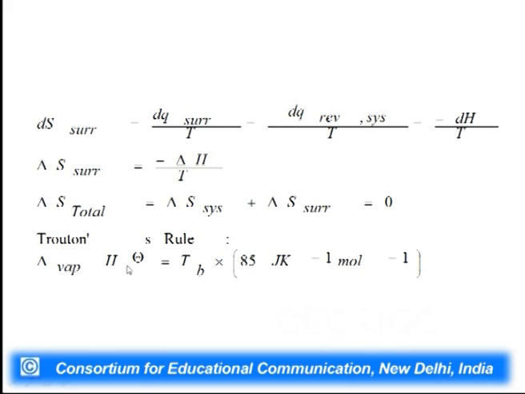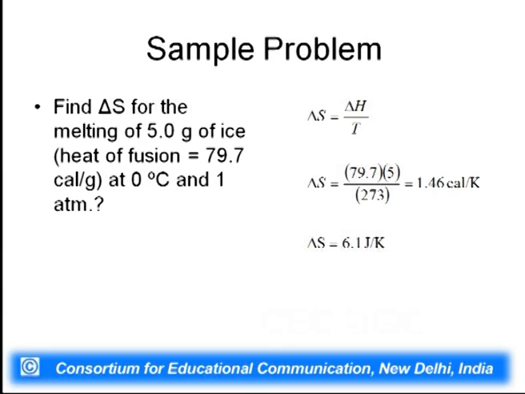Delta H of vaporization can be calculated using Trouton's rule, which tells you that delta H of vaporization is equal to Tb, which is the boiling temperature, multiplied by 85 joule per Kelvin per mole. So, if you know delta H, you can always calculate delta S. Delta S system and delta S surrounding can be calculated using delta H of the process.